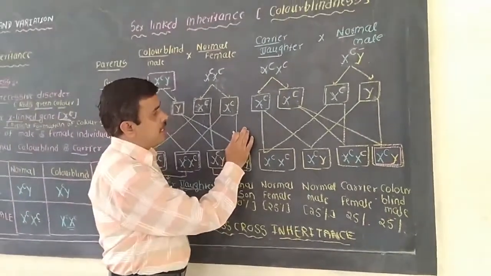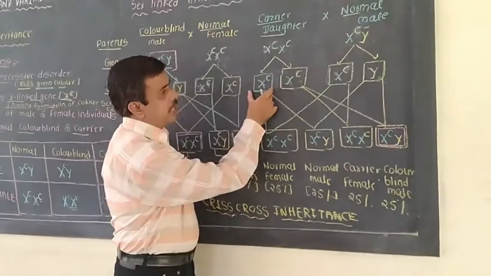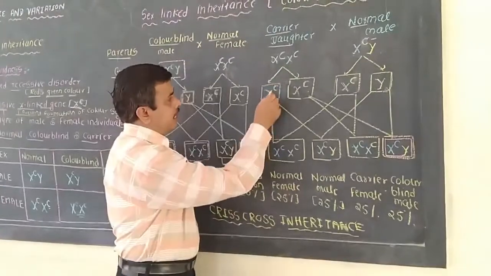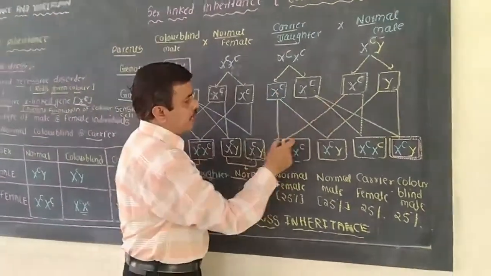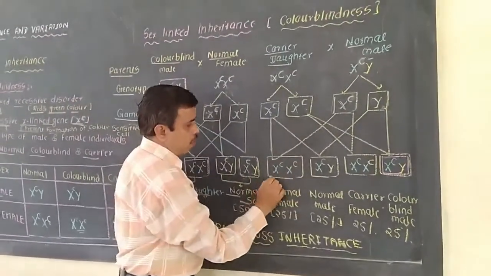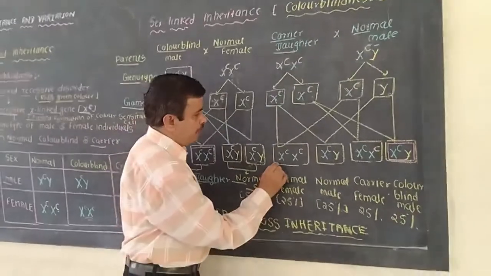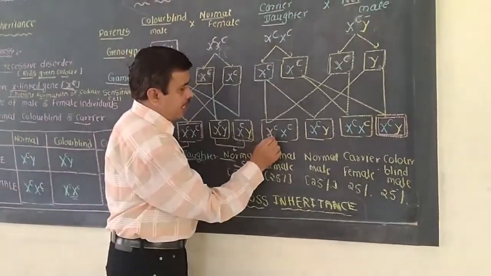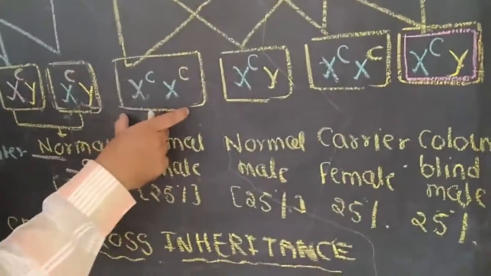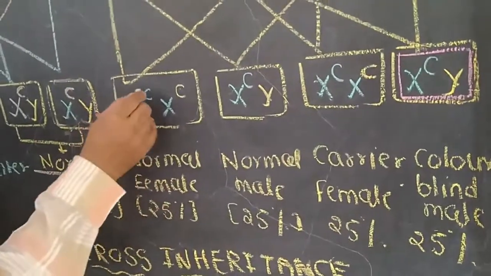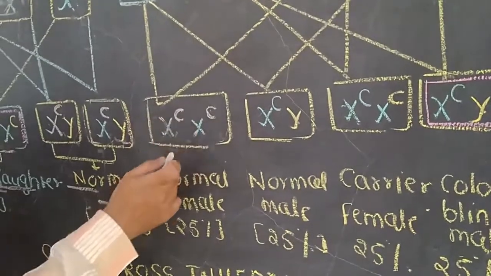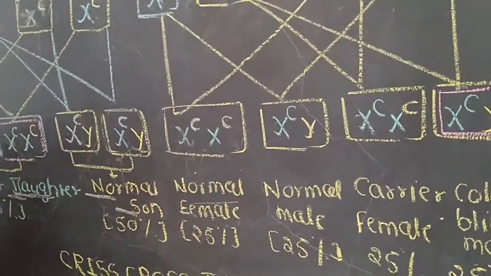In the fertilization process, the female gamete, or the egg, is fused with the sperm, that is the male gamete, carrying the X chromosome with the dominant gene C. This gamete is fused with another sperm, and the next offspring will be produced. This offspring will be female because it contains the X chromosome, and this female will be normal in condition. Why is it normal? Because the dominant genes will be present, so this female will be normal in condition.